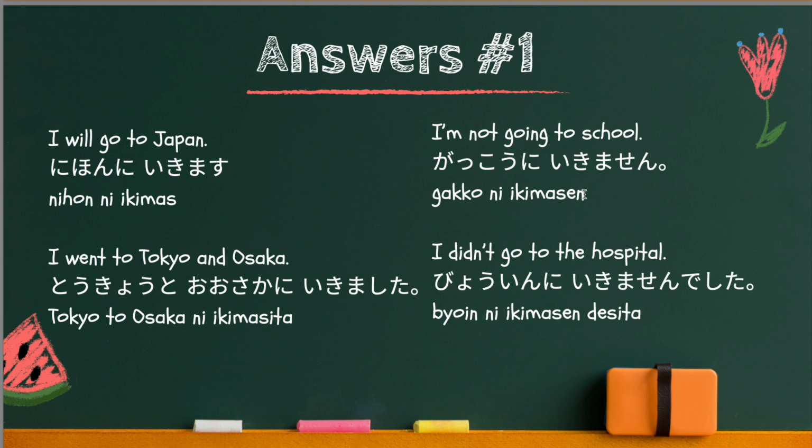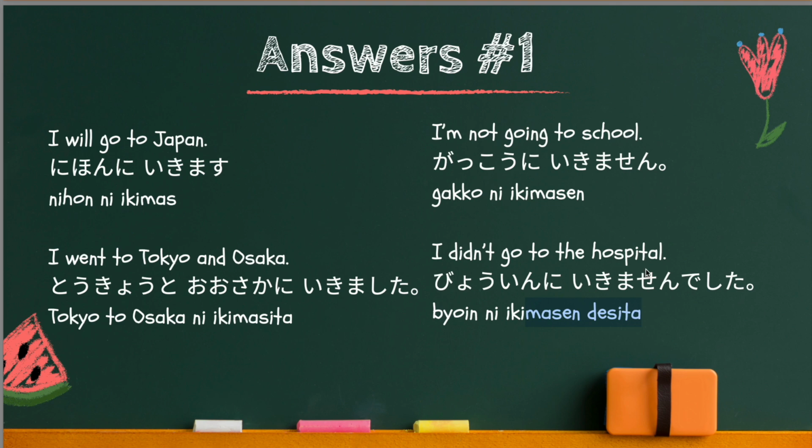Last one, I didn't go to the hospital. Now, past negative. This is like this: 行きませんでした. So, ませんでした, this is past negative. I didn't.